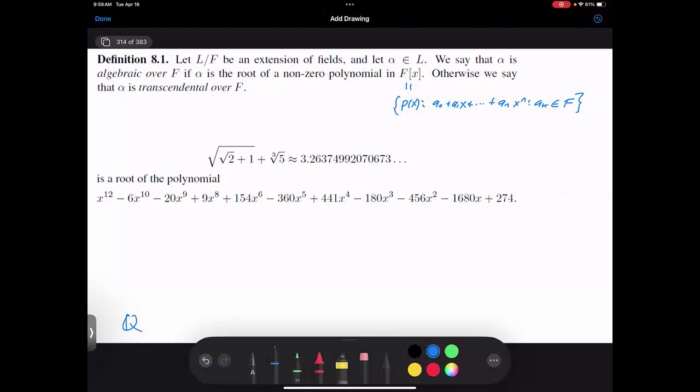So does anybody want to give me the first extension of the rationals, the first thing I should add to the rationals in my quest to get to this number? There's 2 natural candidates. What should I add to make the rationals a little bit larger? Which irrational number? You can only add one number at a time. What would you like to add? There's 2 natural candidates.